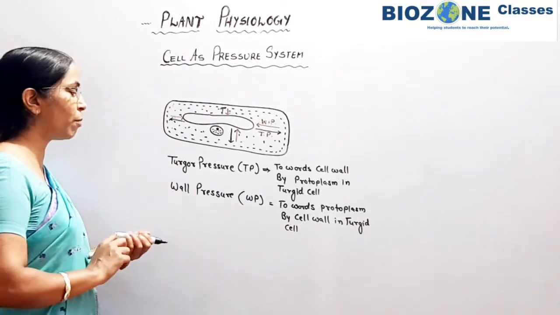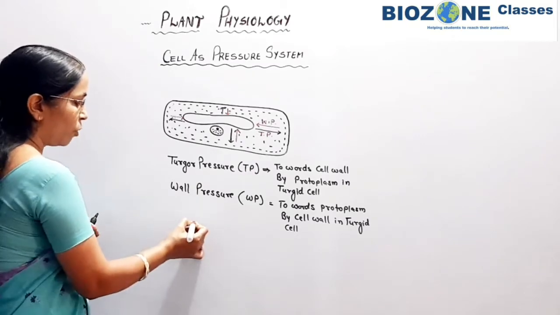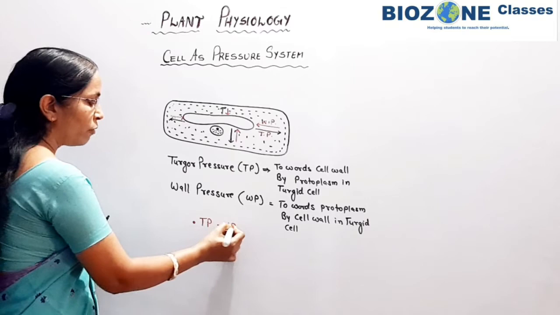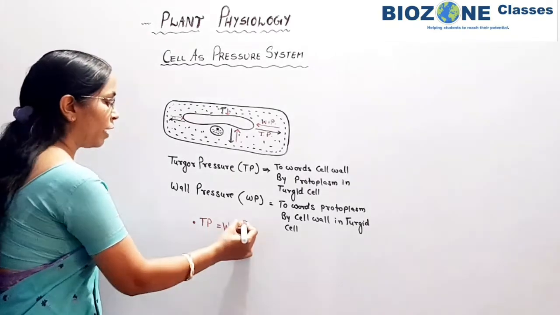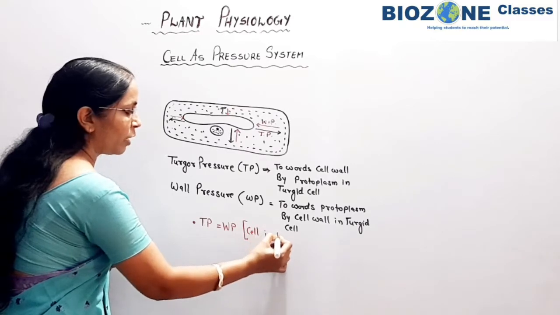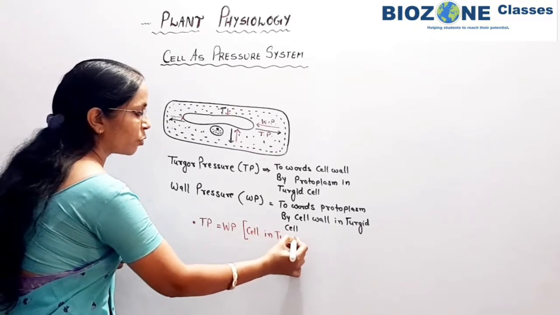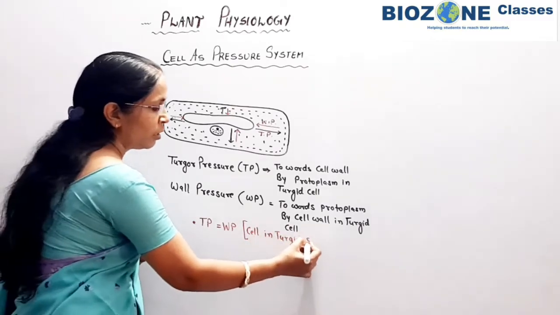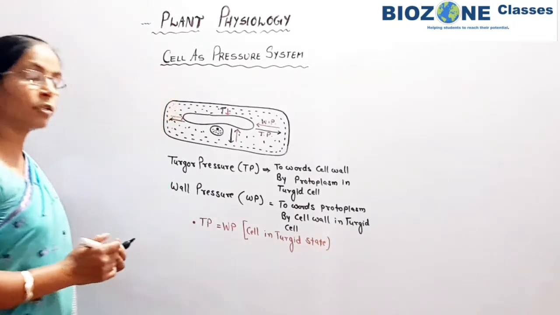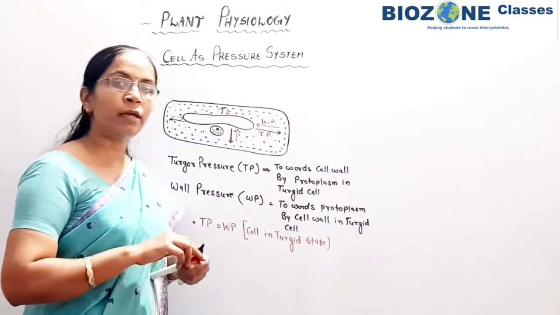One most important thing to remember: when turgor pressure and wall pressure are equivalent, the cell remains in a turgid state. So to maintain turgidity, wall pressure and turgor pressure should always be equivalent.